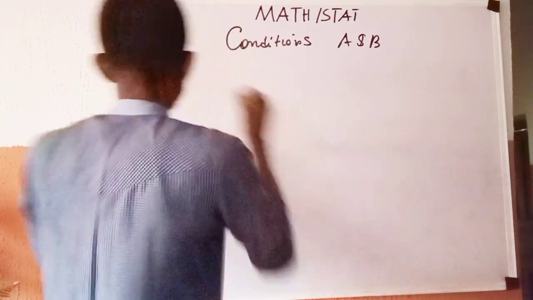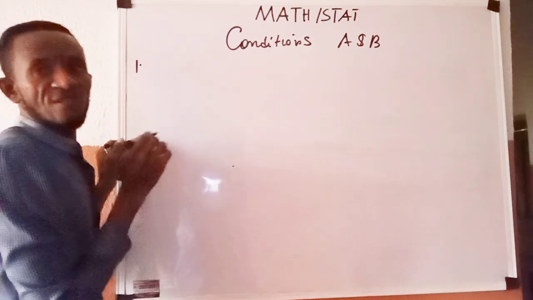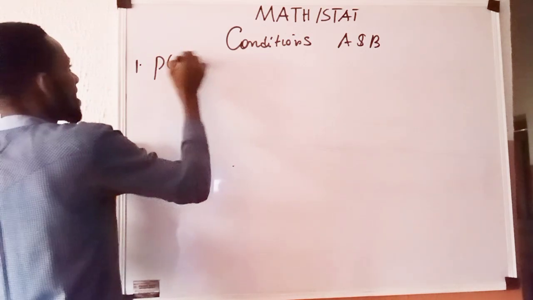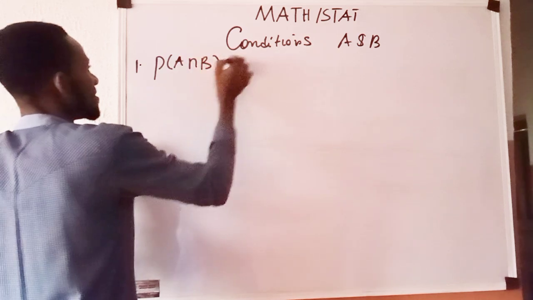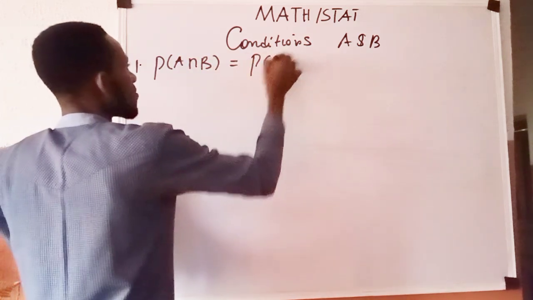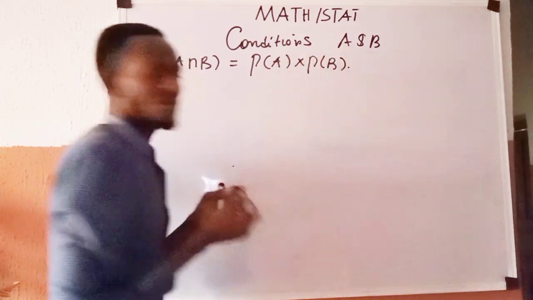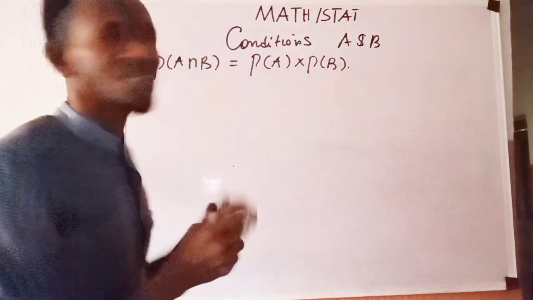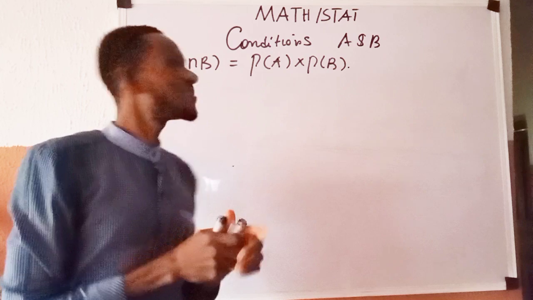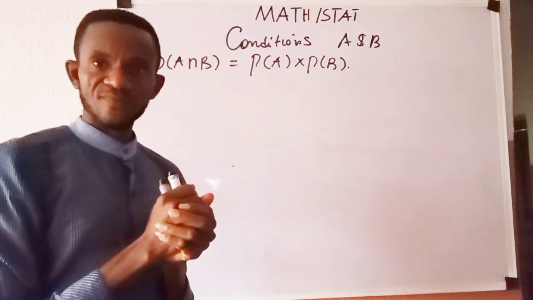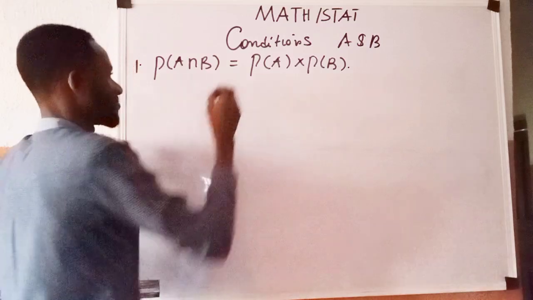Number one, they say that the probability of A intersection B is given as the probability of A multiplied by the probability of B. How do we establish that in independent events, this is true? We now see the solution.